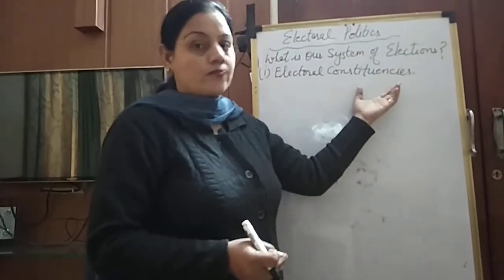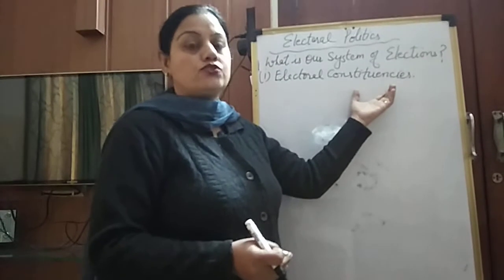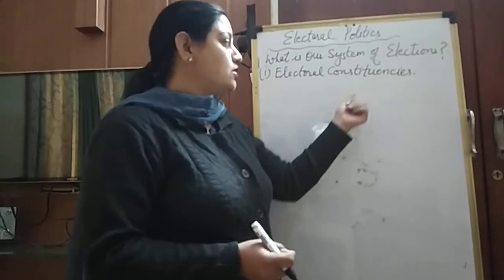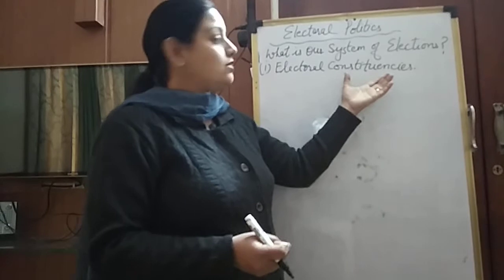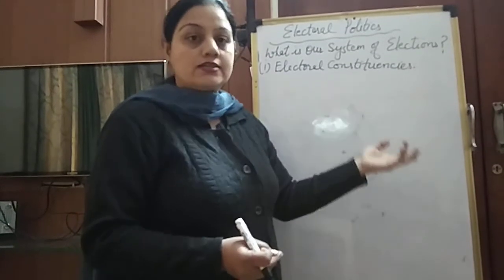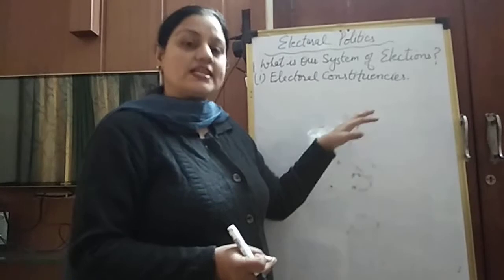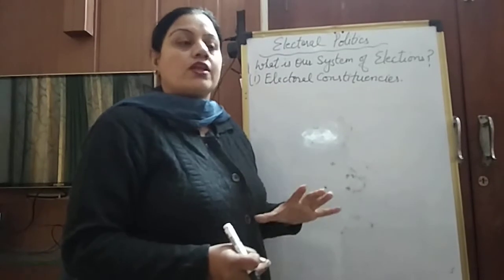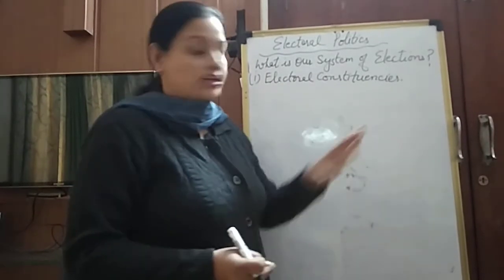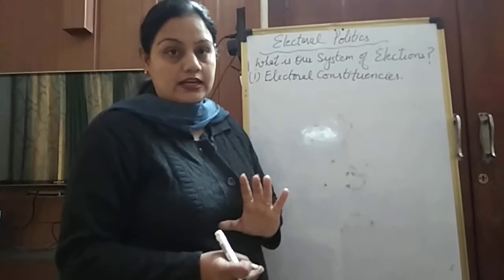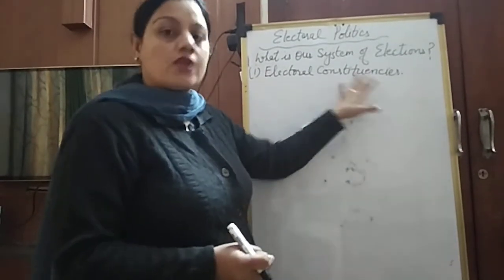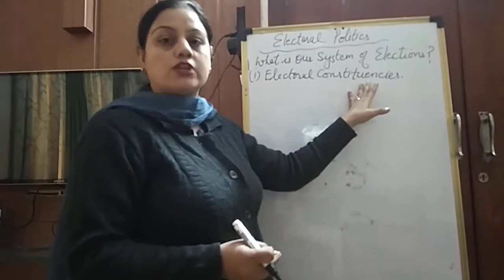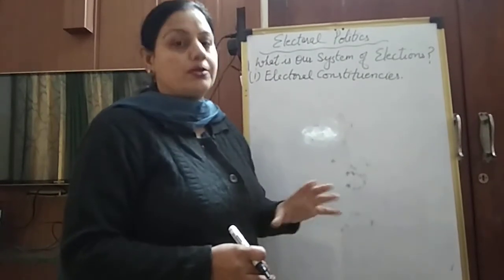India is a large country. The people living in the different areas should get a fair chance, on the basis of the number of population, to choose their representatives. Some areas of India are densely populated and some are sparsely populated, so constituencies are divided on the basis of the population. Almost equal numbers of people should be there in all the constituencies to choose their representative. From each constituency, one representative is chosen.